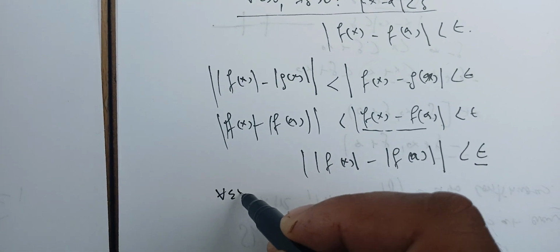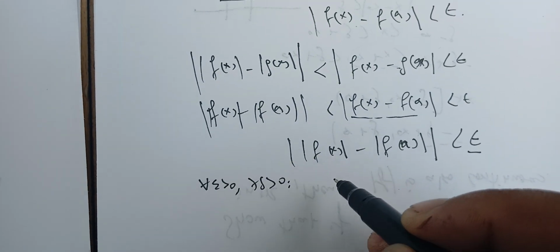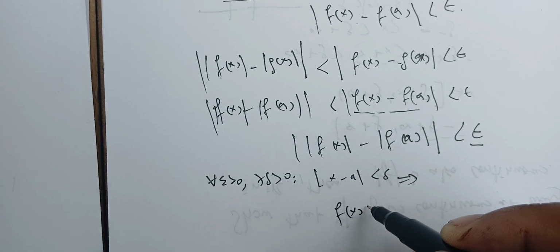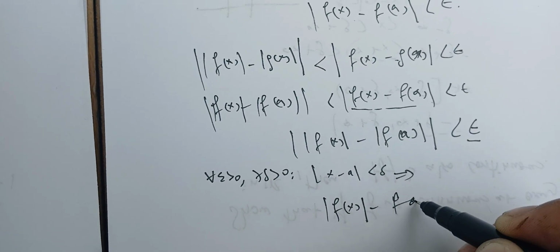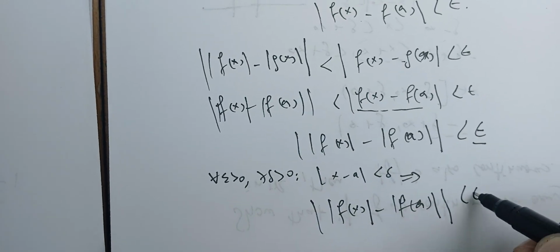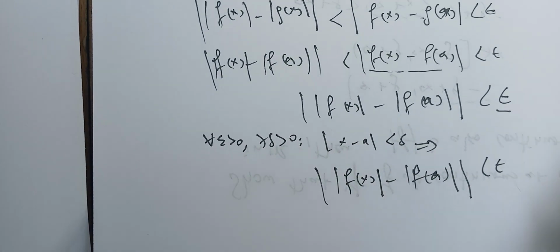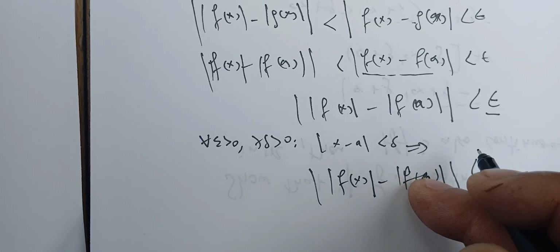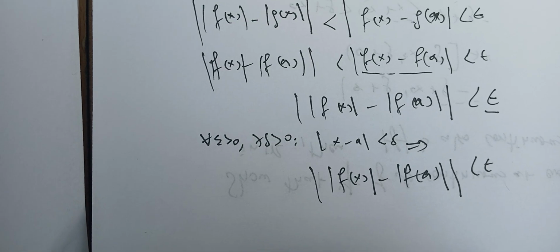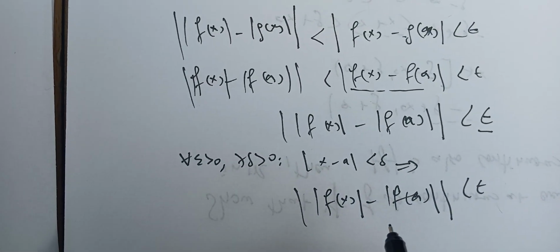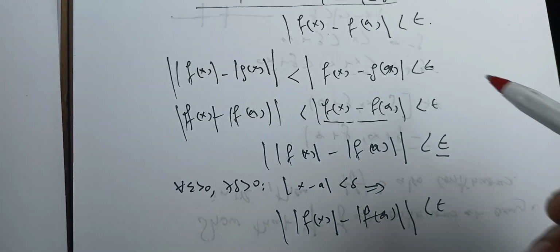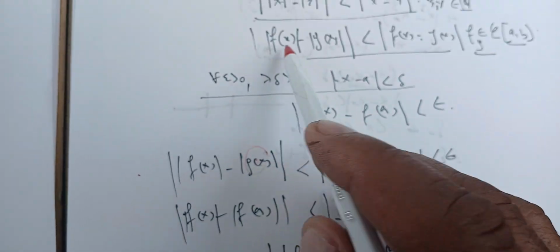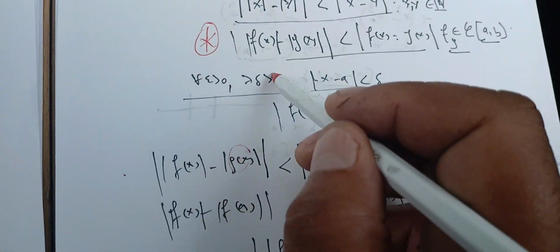Therefore, for every epsilon positive, we can find a delta positive such that |x minus a| less than delta would imply that ||f(x)| minus |f(a)|| is less than epsilon. This means that the absolute value of f is continuous at a. That's the definition. So remember to choose carefully which function you use, and these inequalities. We need to prove this.